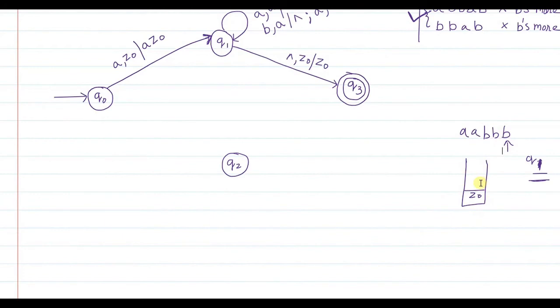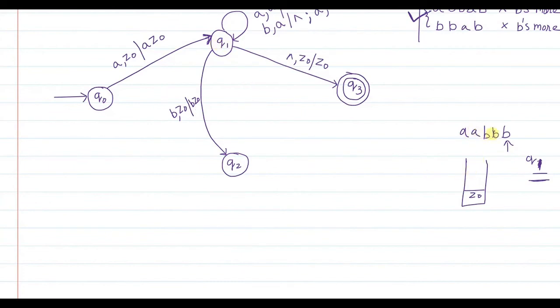So in Q1 state, when B is read as input symbol and the stack turns out to be empty, you simply push this B onto the stack and move to Q2 state. Why move to Q2 state? Because you don't have the right to stay in Q1 state. You will stay in Q1 state only when the number of A's is more than the number of B's. What has happened here?